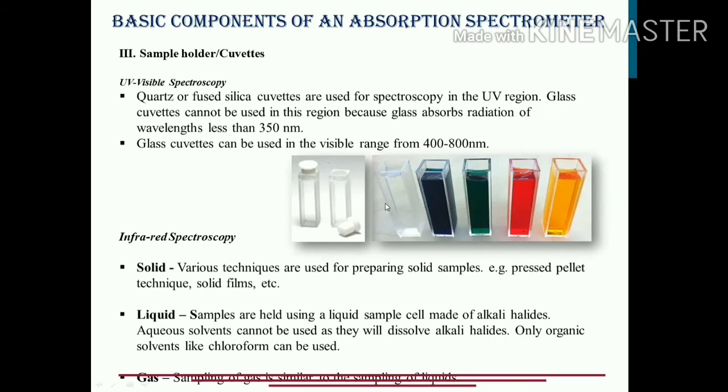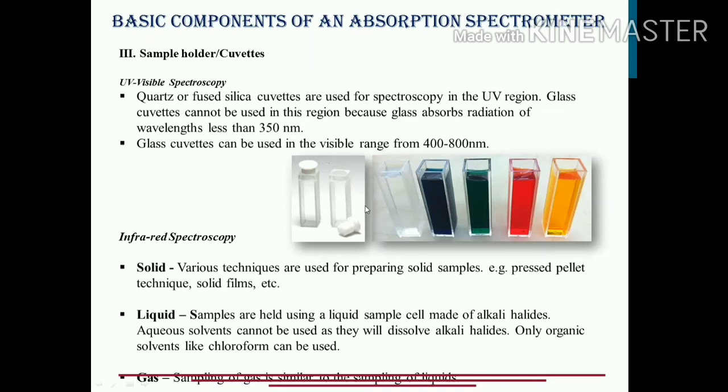The cuvette should not undergo absorption of light. Why? If the cuvette is absorbing the electromagnetic radiation, then how will I come to know how much radiation has been absorbed by my sample which is inside the cuvette? So the cuvette should not show any absorption in the particular range which I am studying, and it should be functional in that range also. That is the criterion by which we decide which kind of cuvette to use for our study.